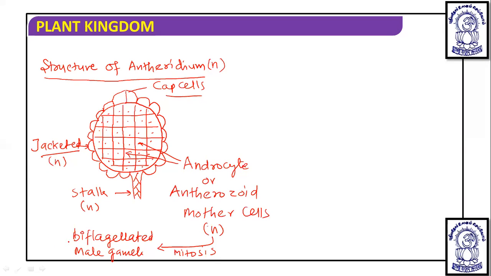When I make the complete life cycle diagram, I will not draw this again. I will just write androcyte and the biflagellated male gamete, and at that time you should understand. The biflagellated male gamete looks like this.